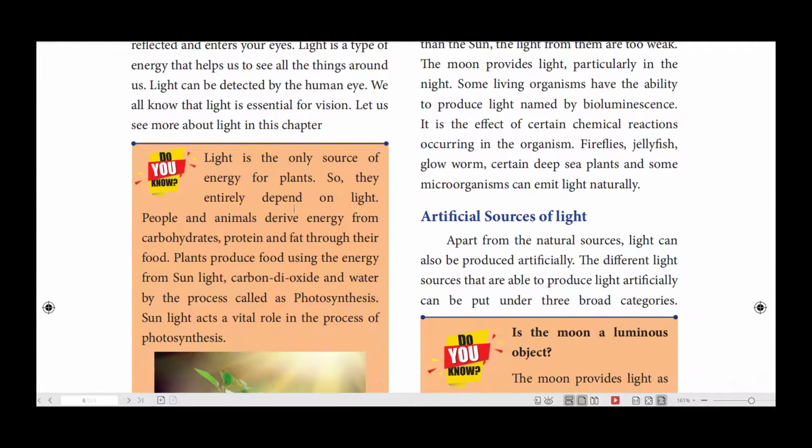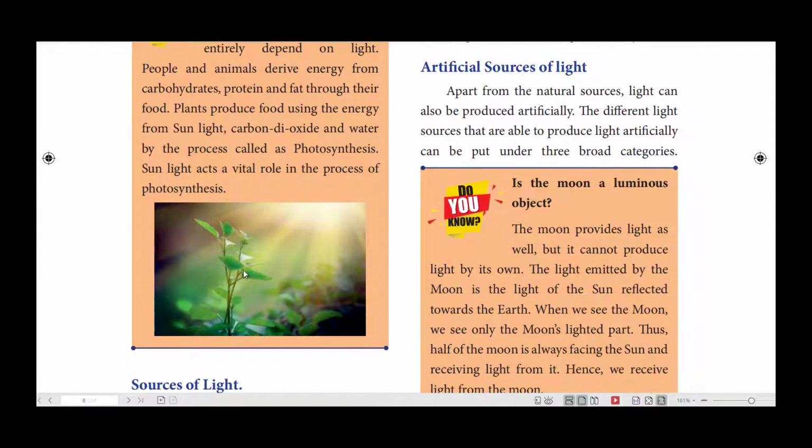Light is the only source of energy for plants. You know, plants produce their own food by the process called photosynthesis. What is photosynthesis? In the presence of sunlight, carbon dioxide and water, by the process called photosynthesis, plants prepare their own food. Not only do they prepare their own food, but they also give food to us, is it not? All other animals and human beings depend on plants for the maximum of their food.